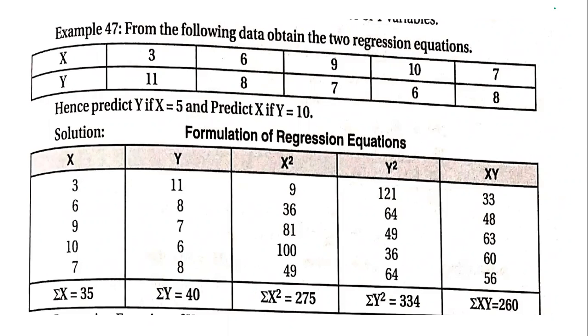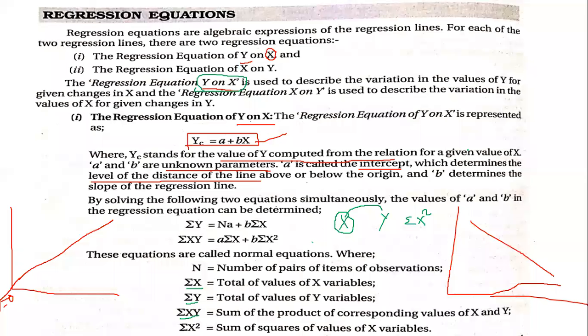From the following data, obtain two regression equations. Okay, they're asking us for both regressions. Two regression equations means y on x and x on y. Both we are supposed to do. Now just now what we learned was y on x. So first we will do y on x.